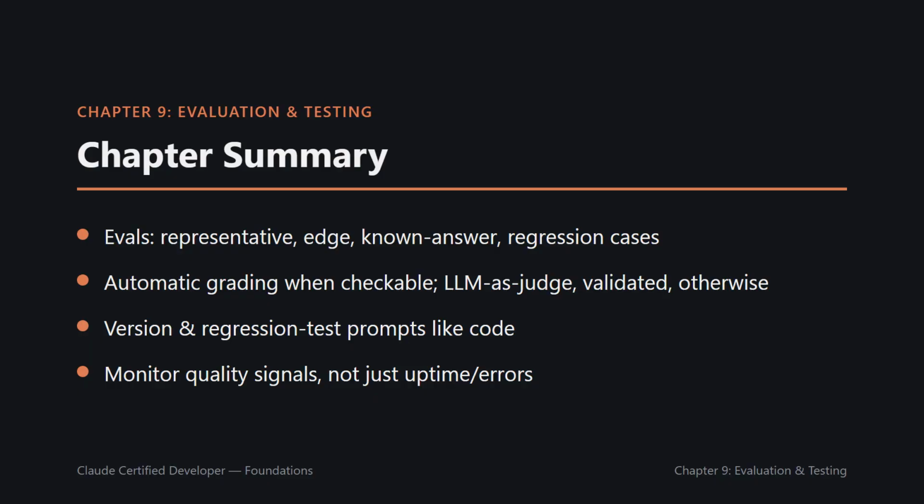To recap, evals systematize prompt testing across representative, edge, known answer, and regression cases, rather than relying on informal spot checks. Grade automatically whenever there's a checkable correct answer. Use LLM as judge for open-ended output, validated periodically against human judgment. Version and regression test prompts like code. Rerun evals before deploying prompt or model version changes. And production monitoring should track quality signals, not just uptime and errors, since quality drift often produces no hard failure.